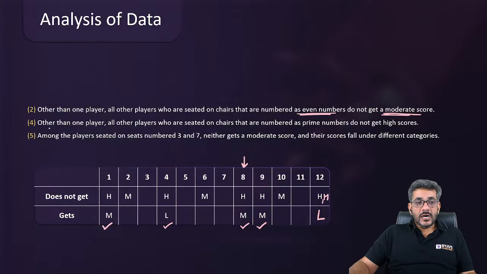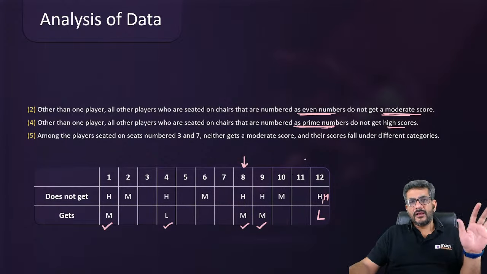Then, other than one player, all other players who are seated on chairs that are numbered as prime numbers. Prime numbers वाले कौन कौन से हैं? 2, 3, 5, 7 and 11. So 2, 3, 5, 7, 11 do not get high score. Only one of them will get a high score. Do we have that person? 2, 3, 5, 7, 11. No, we don't have that person.